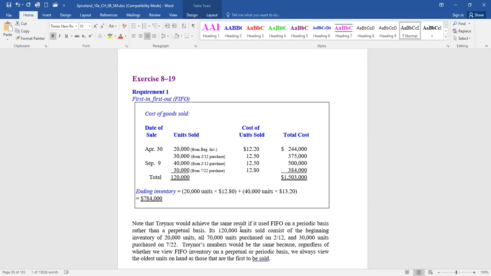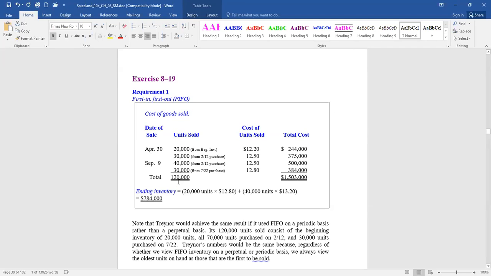So they're going to move their oldest items out of their inventory balance when they're sold, when something is sold. So here are some transactions related to its inventory. The first thing we're going to do is determine the amount Trainer would calculate for ending inventory and cost of goods sold if they used a perpetual inventory system. So that's what you're seeing in front of you here.